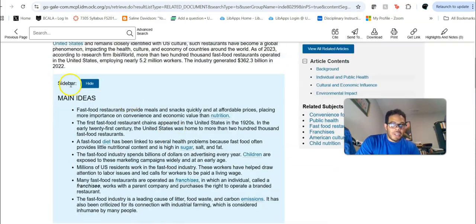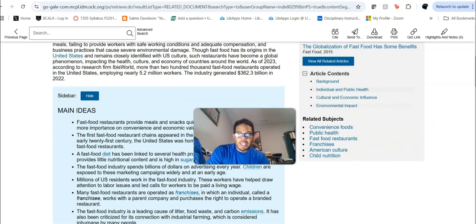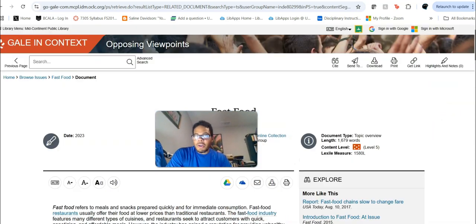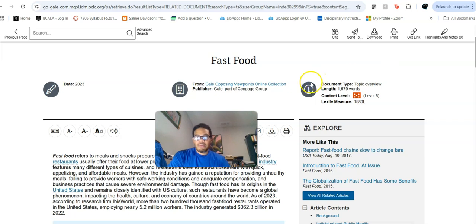You scroll up, you can get another sidebar over here, main ideas. And then over here, you'll have some useful information. First of all, it is useful to know this is a topic overview essay. It's useful to know how many words you're looking at, and in this case, we're looking at about 1,700 words. Content level and Lexile measure are things that are related to how difficult the piece is to read.